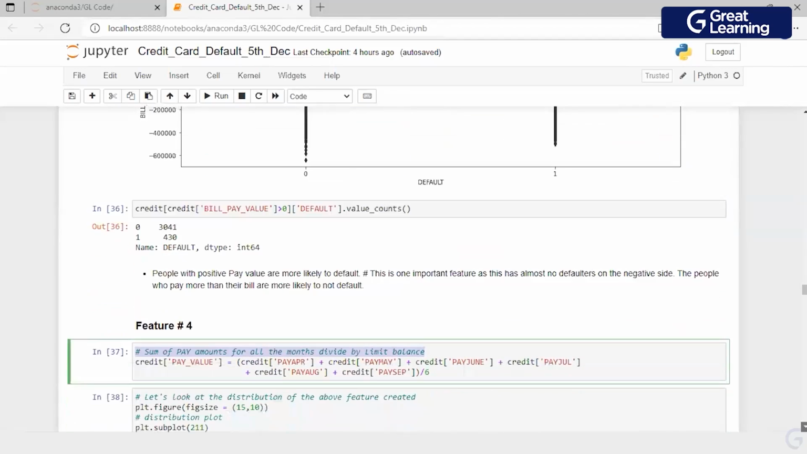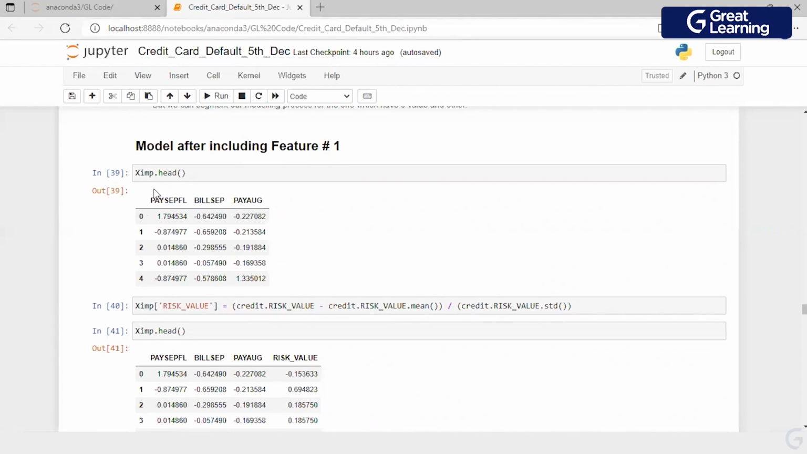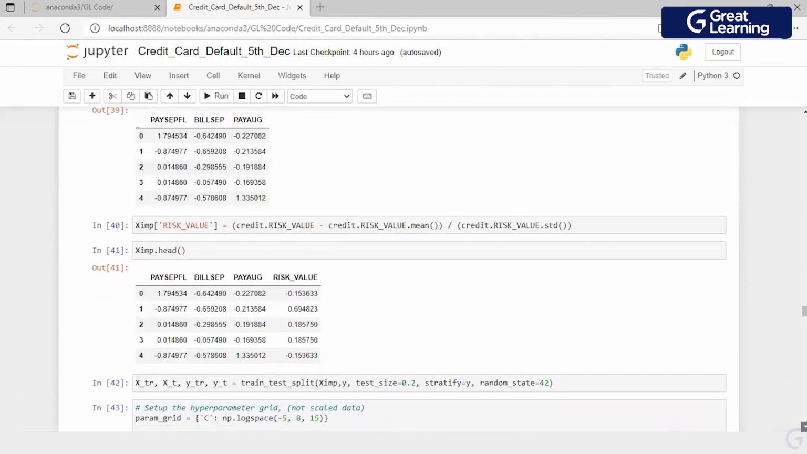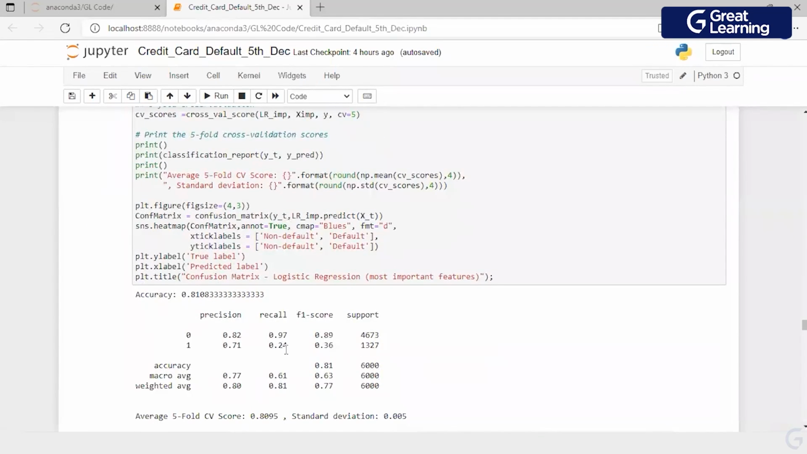The first feature which I created, I have just tried to make a model by including this feature 1, which is a risk value. Okay. When I create a model by including a risk value, my recall has gone down to 0.24. So the best model which I got, I have added risk value as a feature and my model performance has gone down, which means risk value is definitely not adding any value to the model.